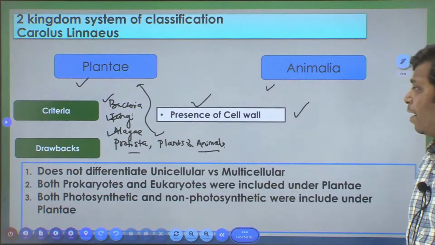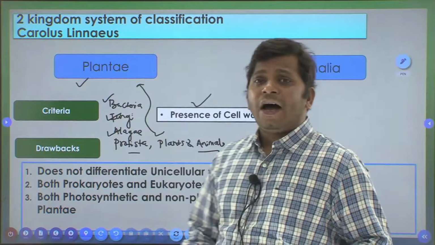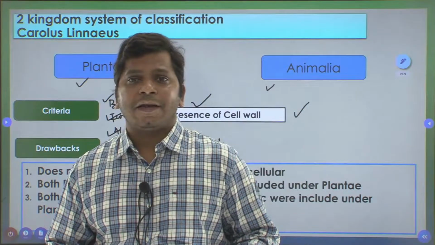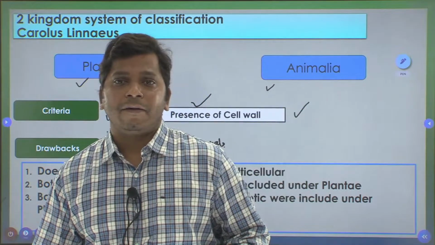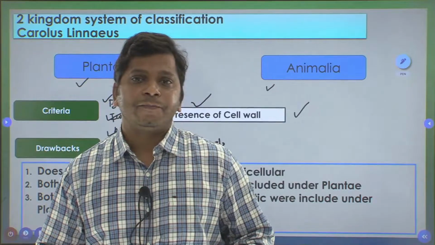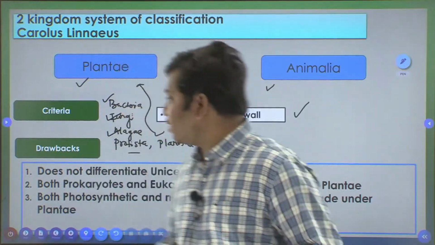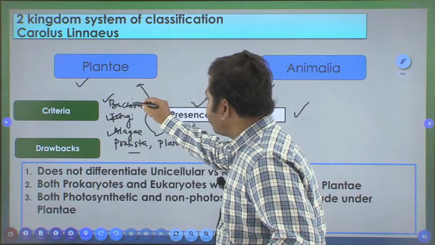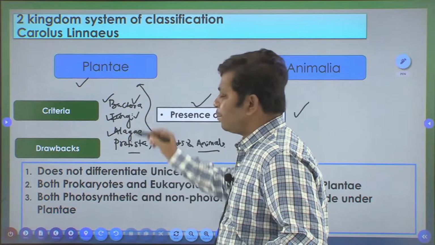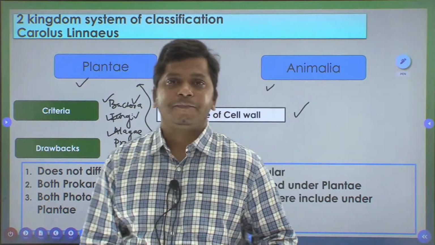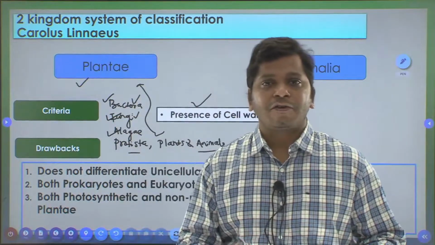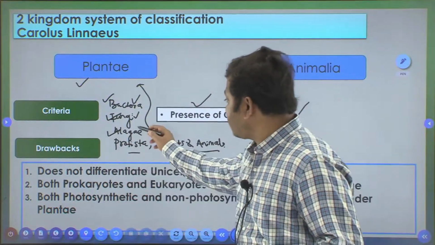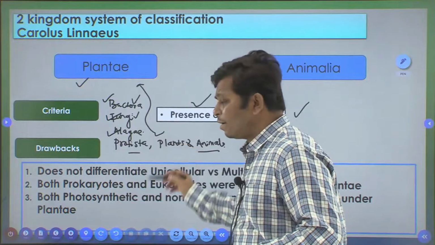What are the drawbacks? As microscopic and scientific techniques improved, people tried to understand that the properties of bacteria are very different from the properties of fungi. The structural aspects of fungi are very different from algae and from plants.